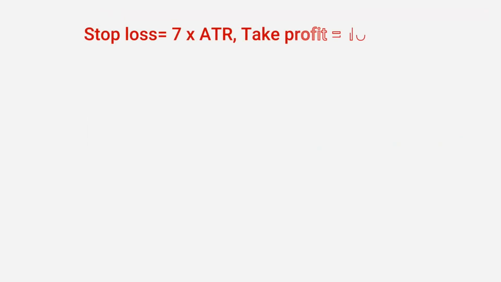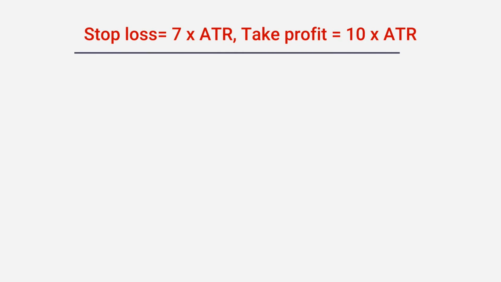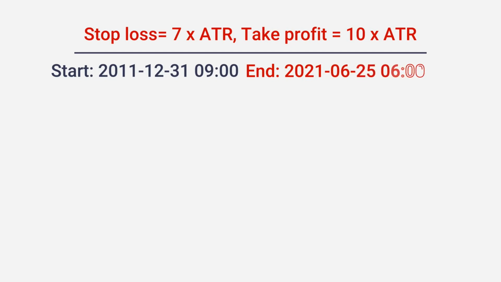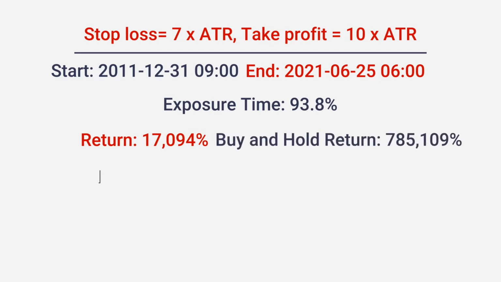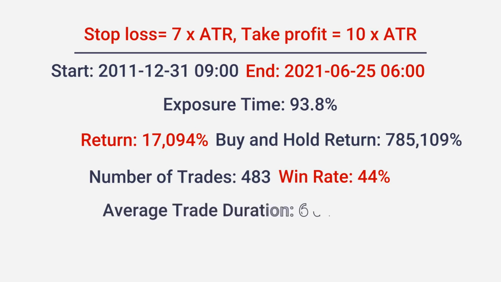Stop loss 7 ATR, take profit 10 ATR. Again, during almost 10 years, this time there were only 483 trades. The win rate is identical to the previous one, 44%. Not bad. Note that the average trade duration rose to 6 days. But the return is now over 17,000%. This is still more than an order of magnitude less than buy and hold return.